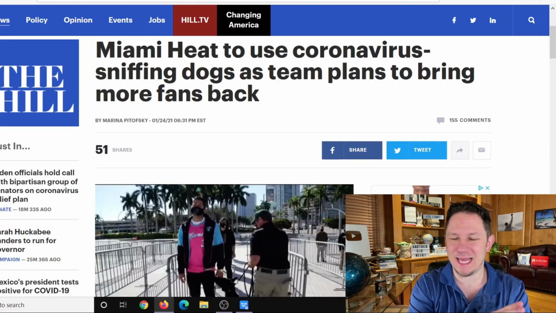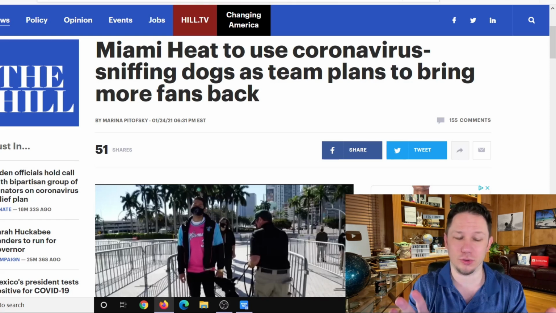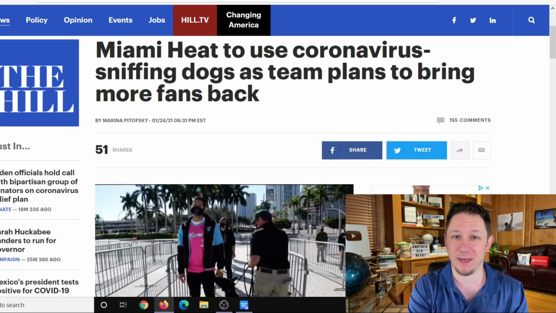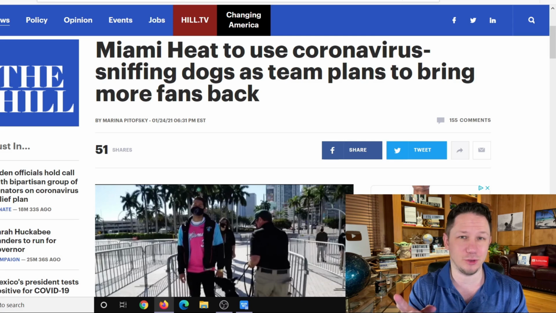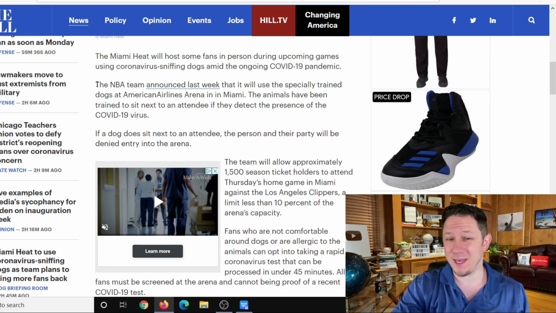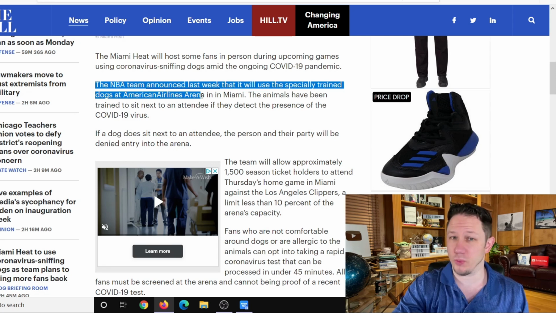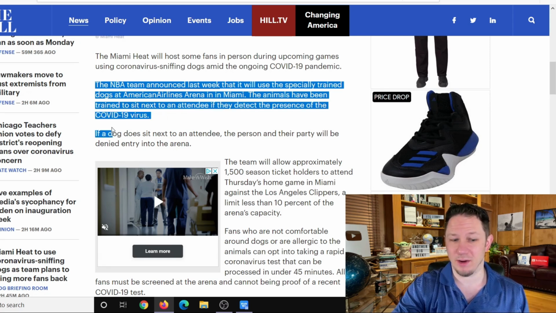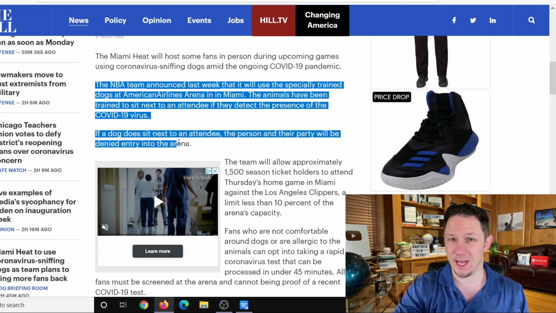Also interestingly, dogs that can sniff out the virus are being used to detect if some people have the virus, such as in the Miami Heat stadium, and possibly will be used in the future in airports and other travel-related industries. The Miami Heat announced that it will use a specifically trained dog at the American Airlines Arena in Miami. These animals have been trained to sit next to an attendee if they detect the presence of the COVID-19 virus. If a dog does sit next to an attendee, the person and their party will be denied entry into the arena.